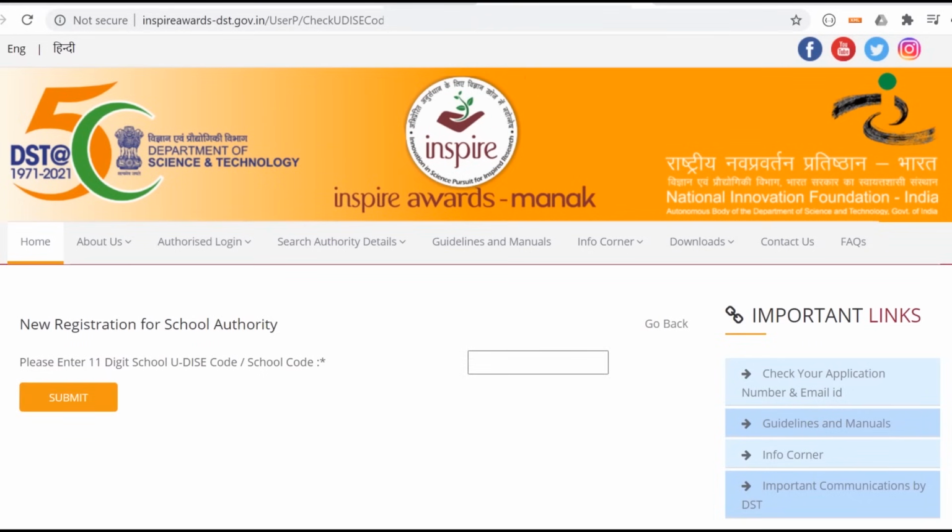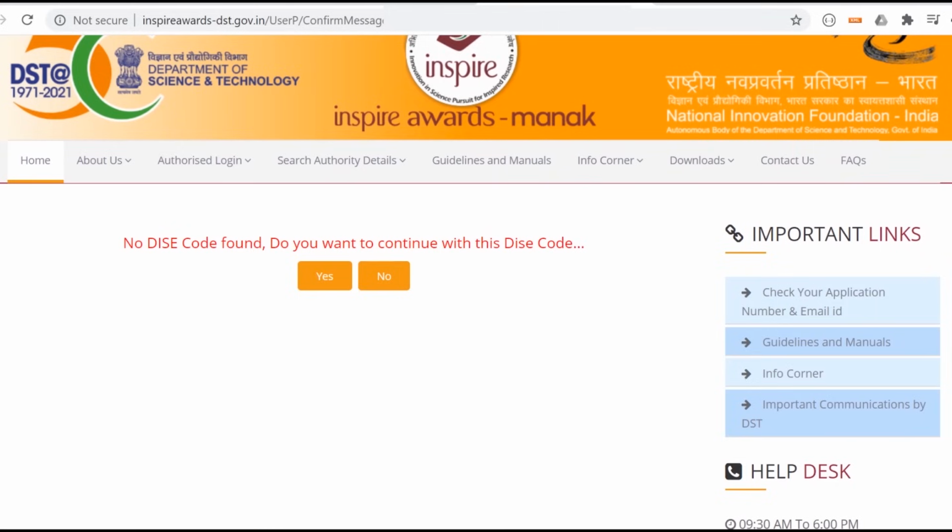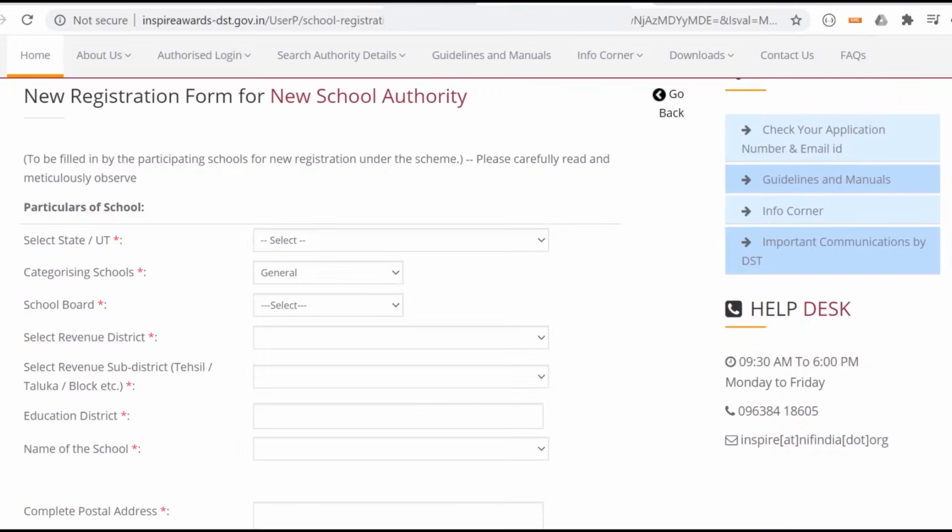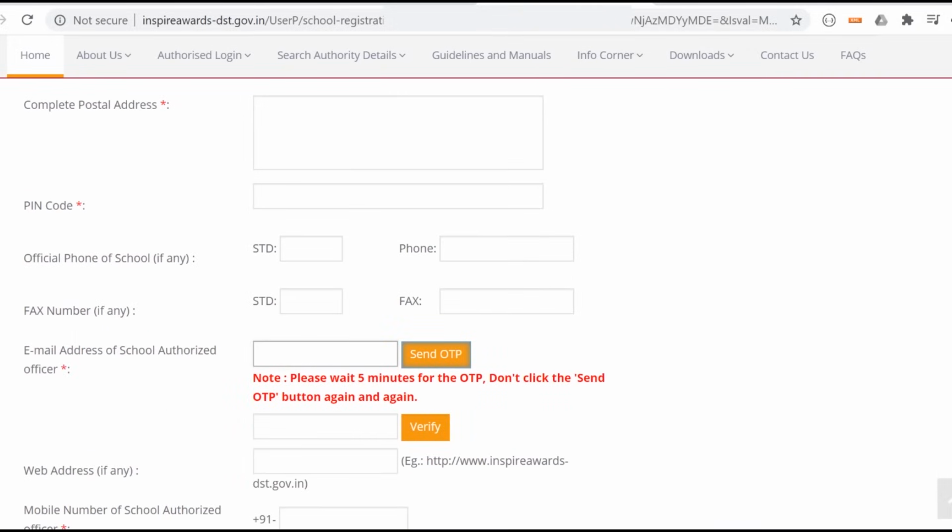In second case, when you enter your 11-digit school UDISE code, it shows no UDISE code found. Do you want to continue with this UDISE code? If yes, press yes, else press no. Follow the same process to fill the permanent registration form as did before.